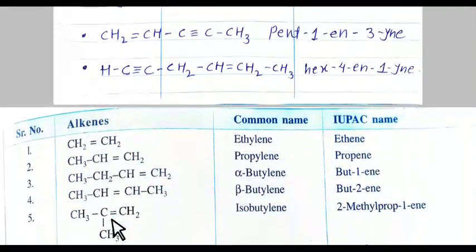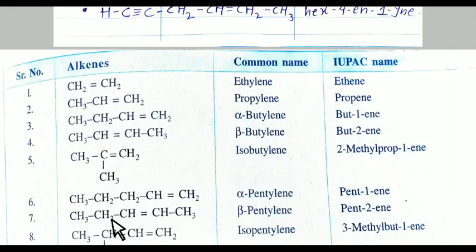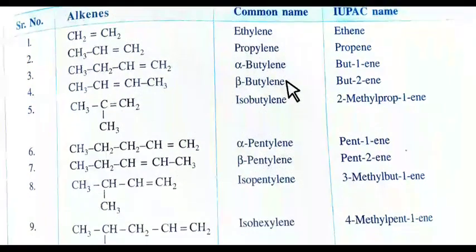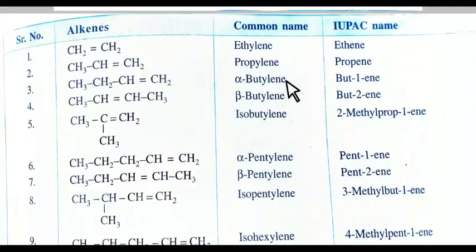Now see more examples of double bonded carbon atoms in alkene. See CH2=CH2, 2 carbon atoms are there. It is ethylene, the common name. First we are going to study the common names of these compounds. See here 1, 2, 3, 3 carbon atoms are there, so it is propylene.